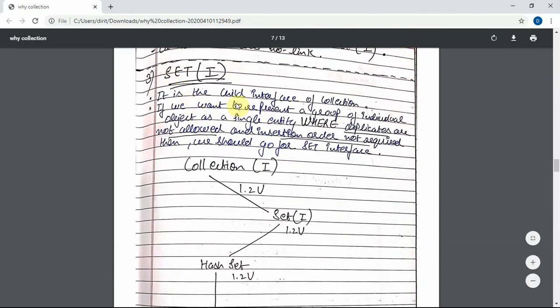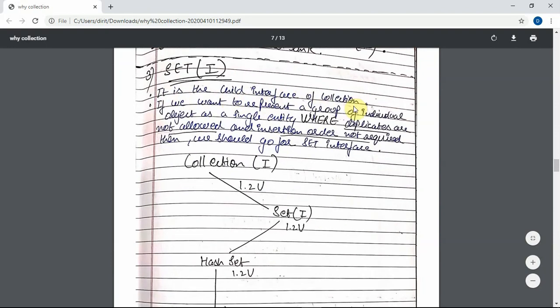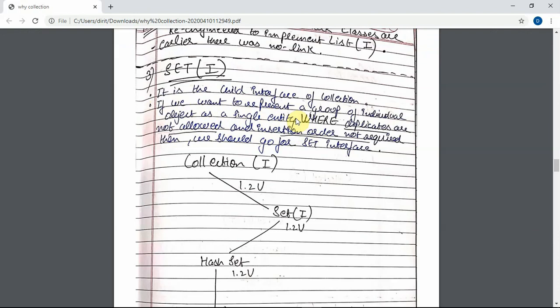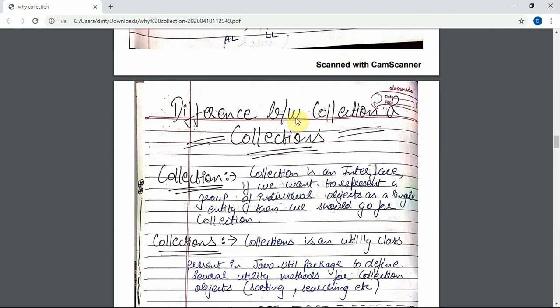Set is the child interface of collection. If we want to represent a group of individual objects as a single entity, you might notice this is the same definition as for collection.